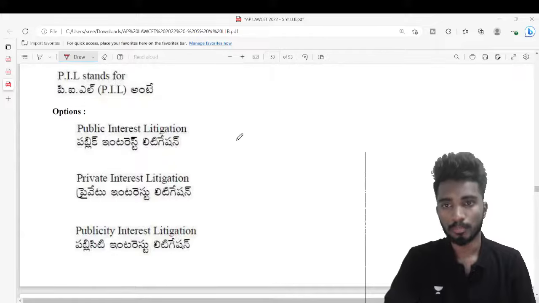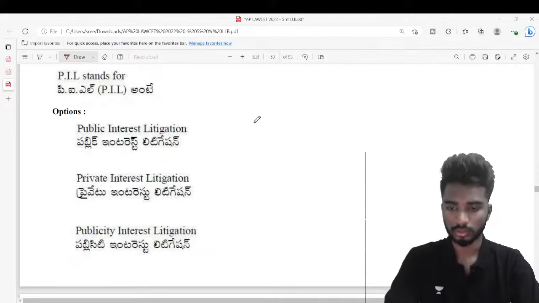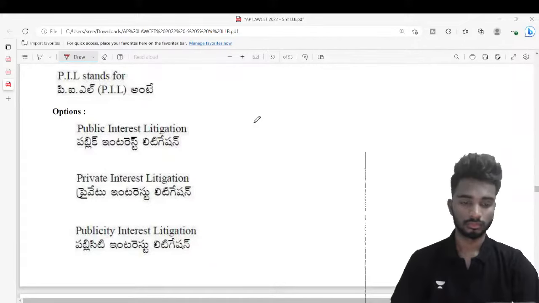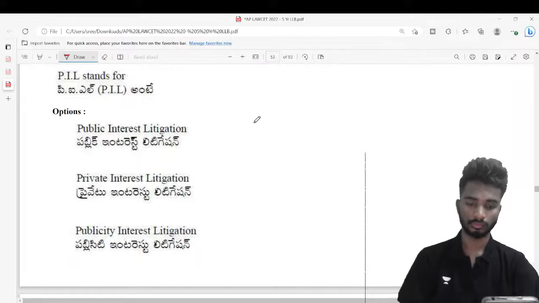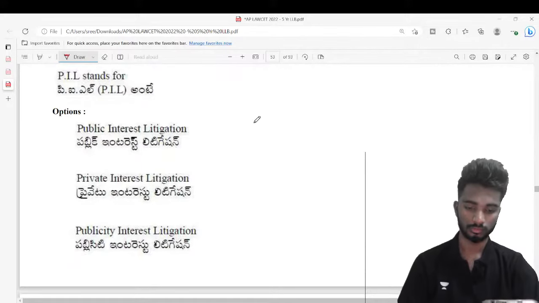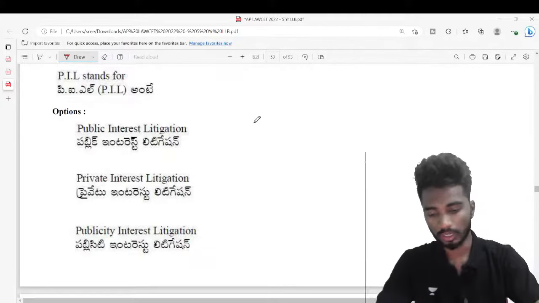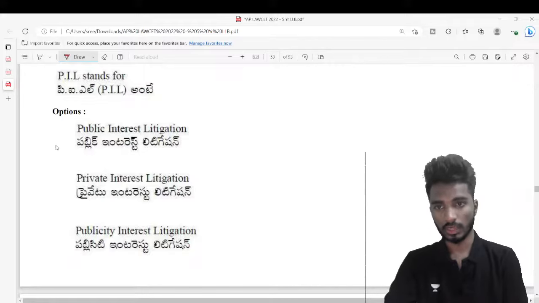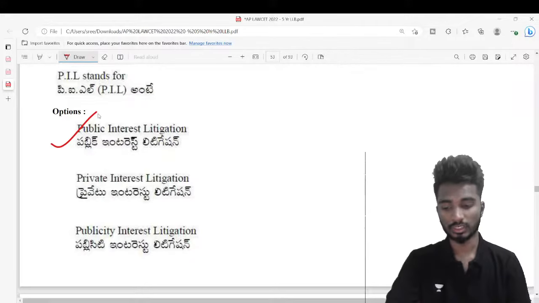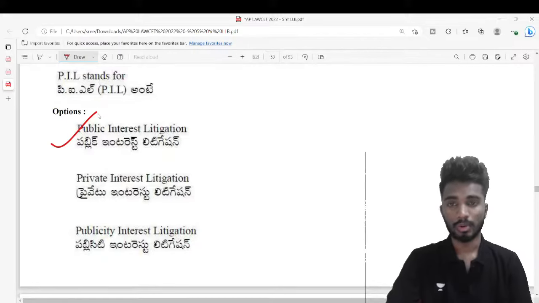Next, PIL stands for. PIL ante. Very quickly, guys. Very good, excellent. Alpha, Nidhi, Bala, Jeevana. So the answer is public interest litigation. Madhu, very good, Madhu. Nayak, excellent, guys. So public interest litigation is a litigation. So litigation is a case.